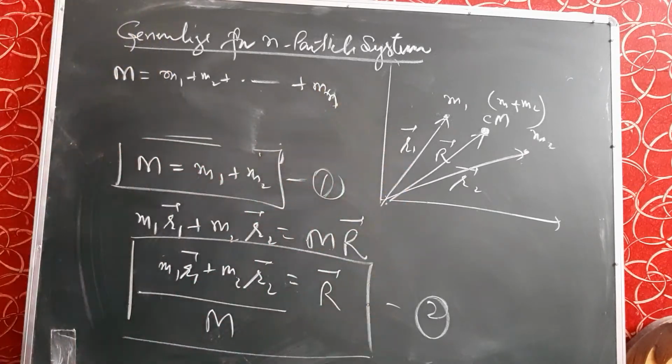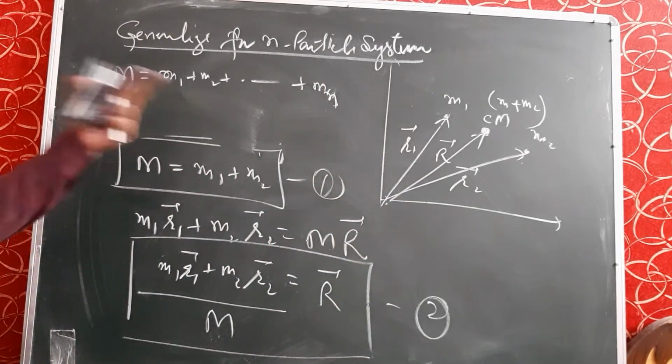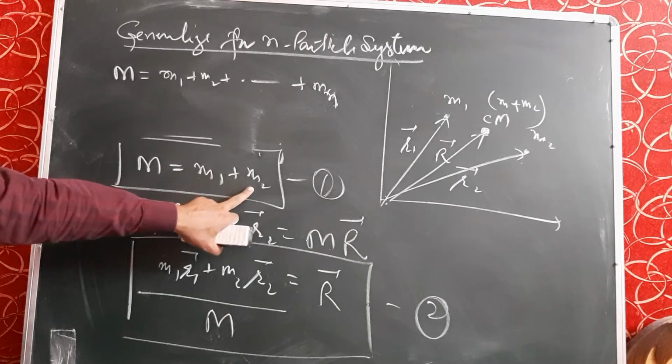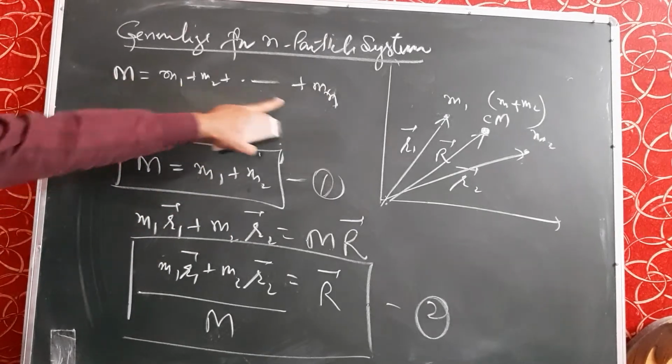For two particles it is the sum of two masses, and for n particles it is the sum of n masses.